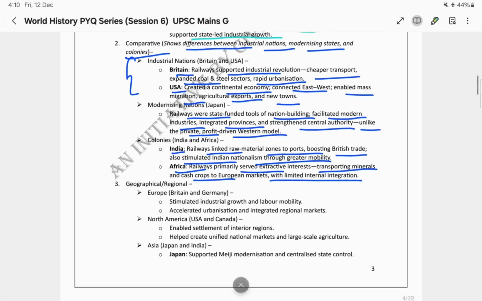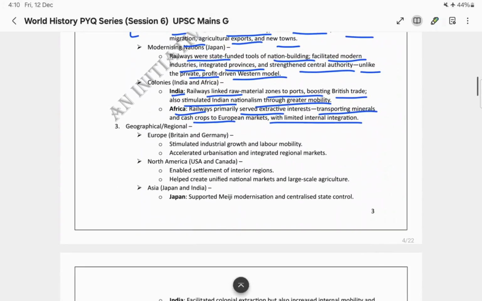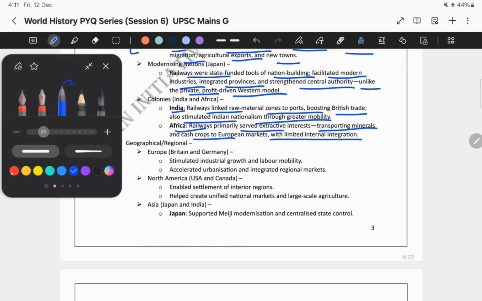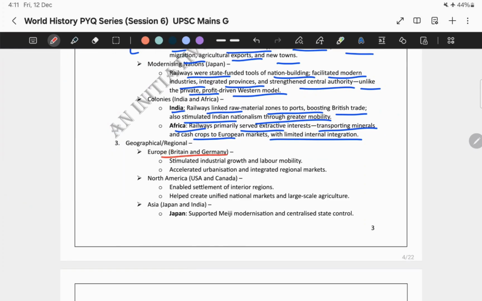Next comes the geographical or regional approach. How can you write it down? For Europe, like Britain and Germany, railways stimulated industrial growth and labor mobility. They accelerated urbanization and integrated regional markets. Next comes North America, like USA and Canada. It enabled settlement of interior regions. It helped create unified national markets and large-scale agriculture.